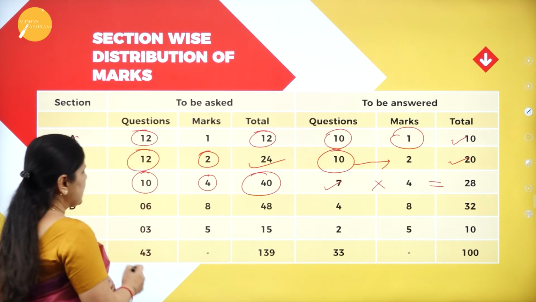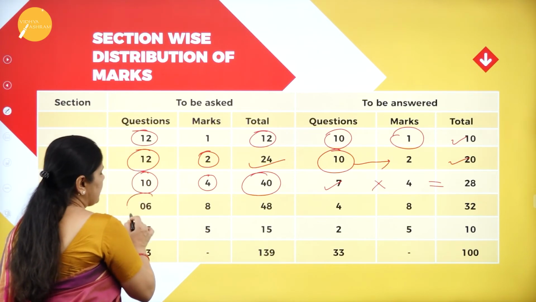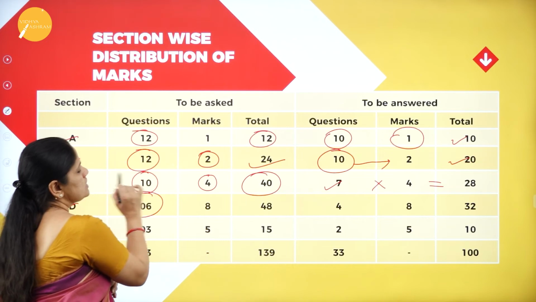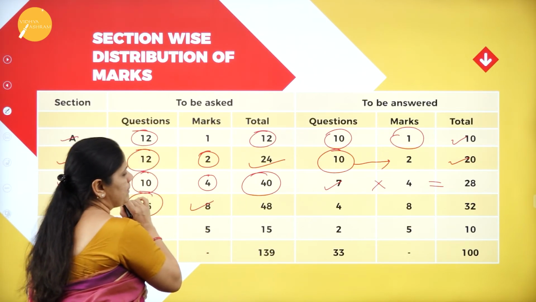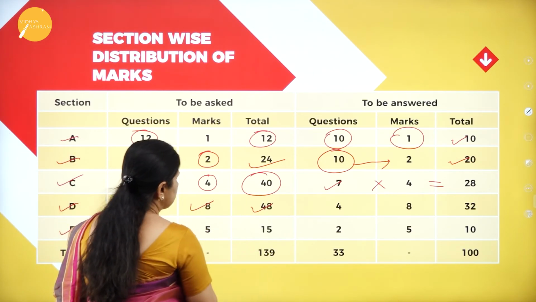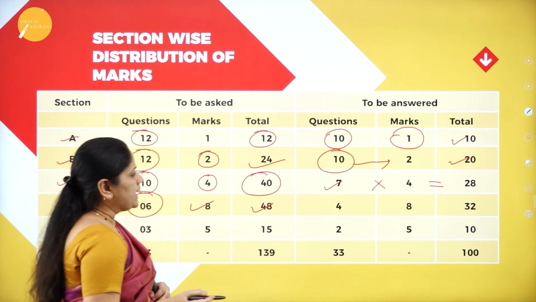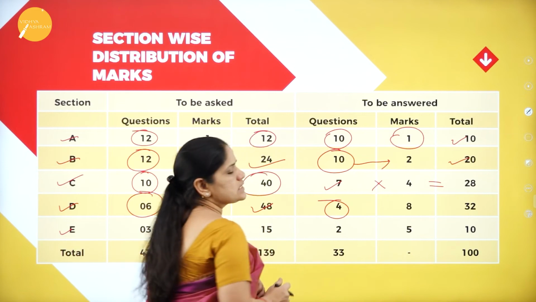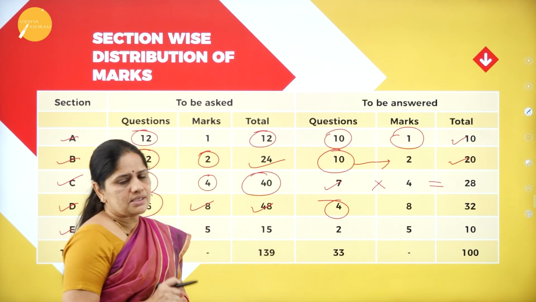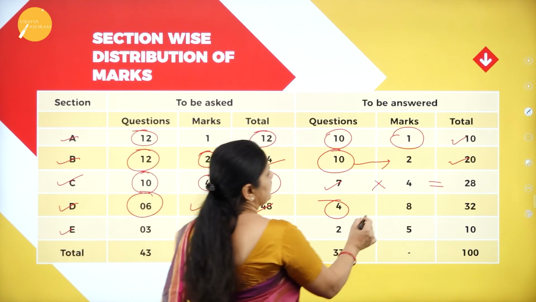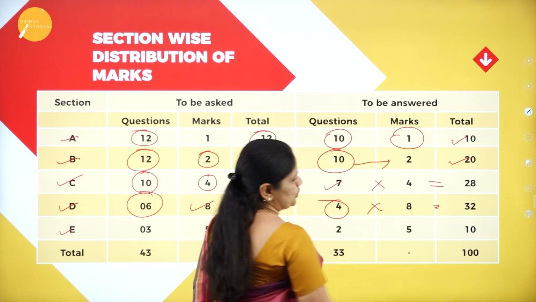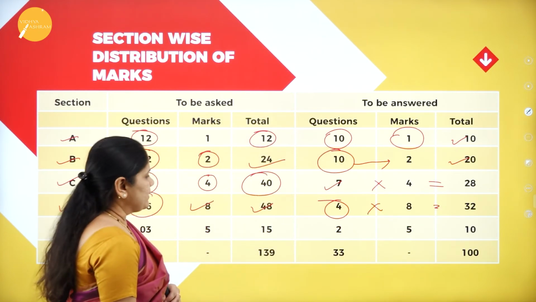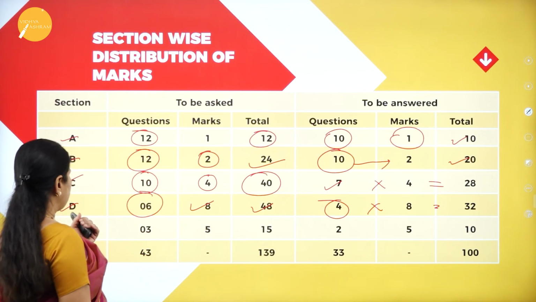Then under Section D, he will be asked 6 questions. It will be for 8 marks each. So, the total will be 6 into 8, which is 48. Out of the 6 questions, the student has to answer only 4 questions. So, 4 into 8 equals 32. So, 32 marks has been allotted to Section D.